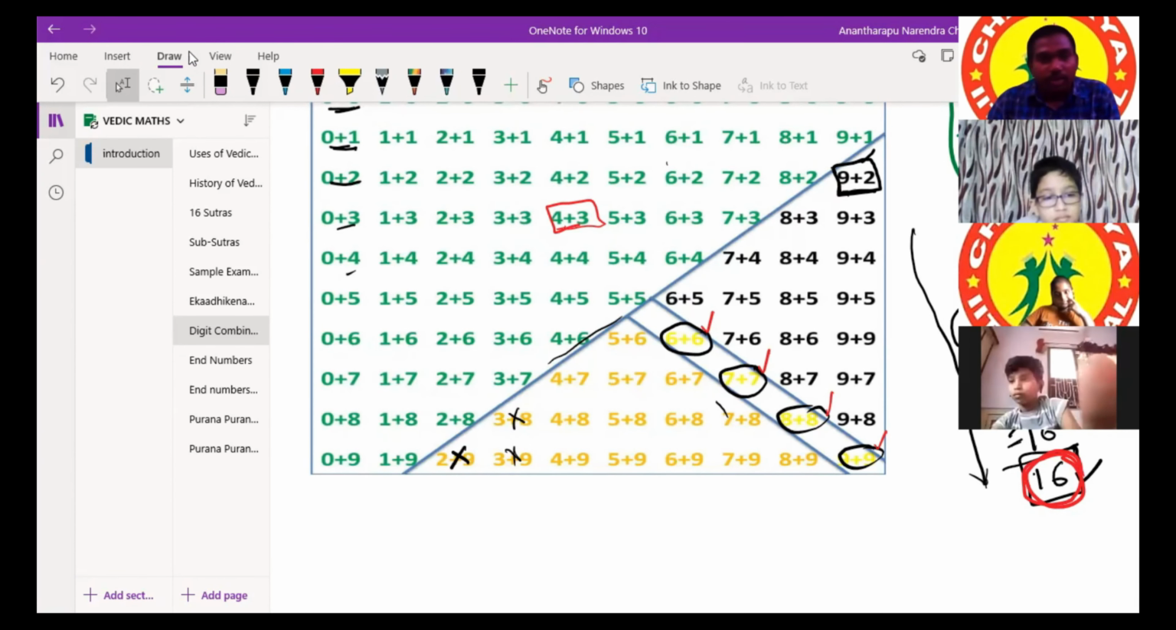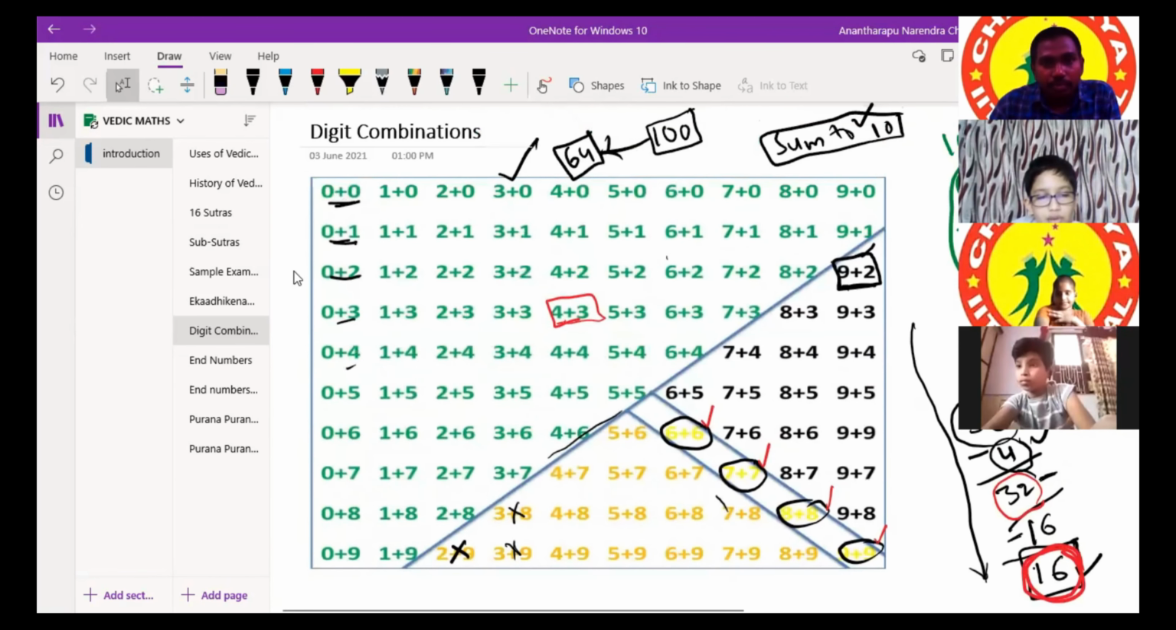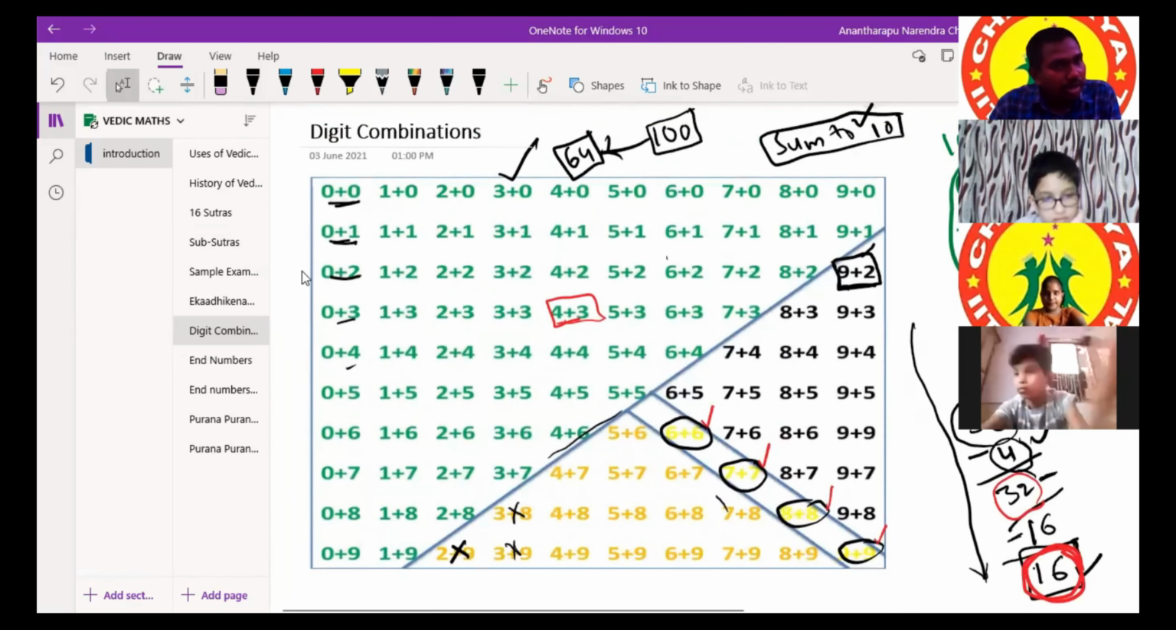Okay. We're going to another page. Are there any more doubts in this page? No doubt, sir. Sir, but the time is less. But there are no doubts. Okay.